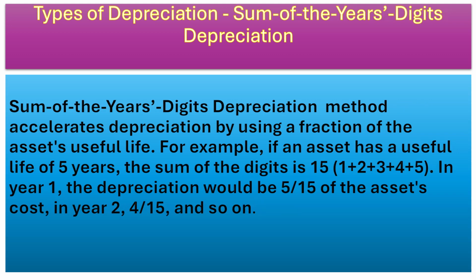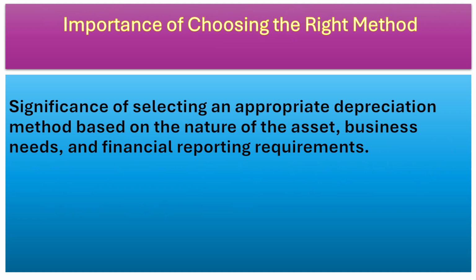Sum of the years digits depreciation method. Sum of the years digits depreciation method accelerates depreciation by using a fraction of the asset's useful life. For example, if an asset has a useful life of 5 years, the sum of the digits is 15, that is 1 plus 2 plus 3 plus 4 plus 5. In year 1, the depreciation would be 5 by 15 of the asset's cost. In year 2, 4 by 15 and so on.